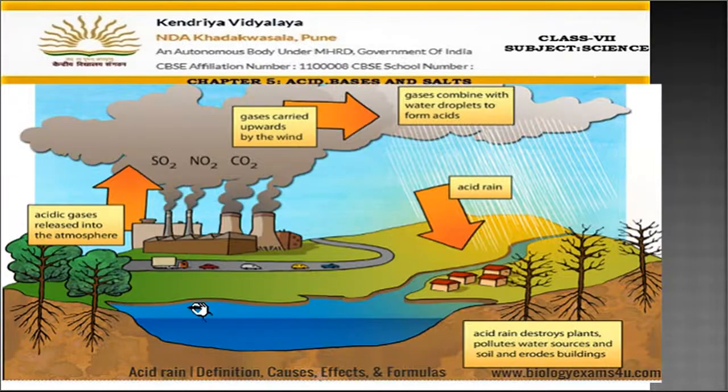Let's see the diagram over here. Now see, these are the factories. Which gases are they releasing? CO2, NO2, SO2. These gases are carried upward, they go up. And these gases combine with the water and it becomes acid. Then this acid rain comes down and it is harmful for the plants, for the buildings, for everyone, even for the soil. So this is all about acid rain.